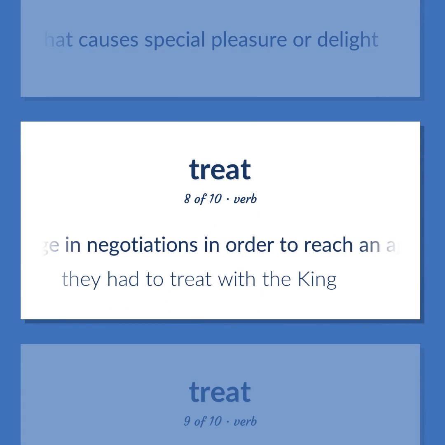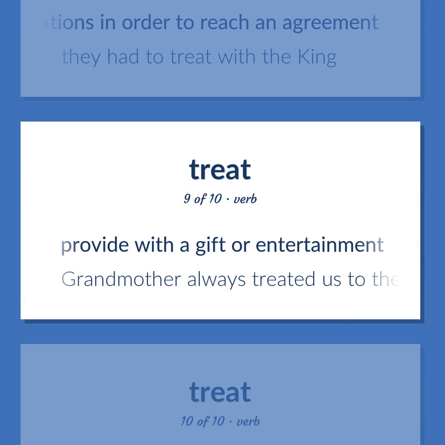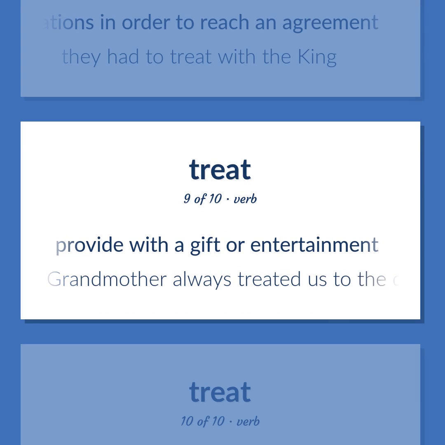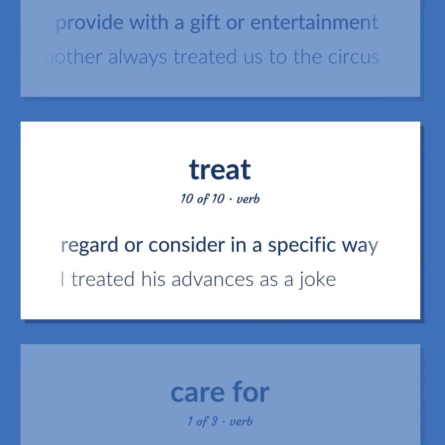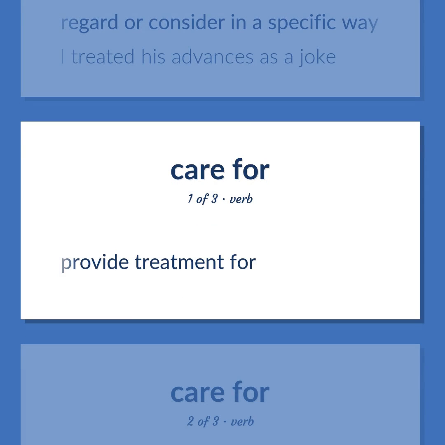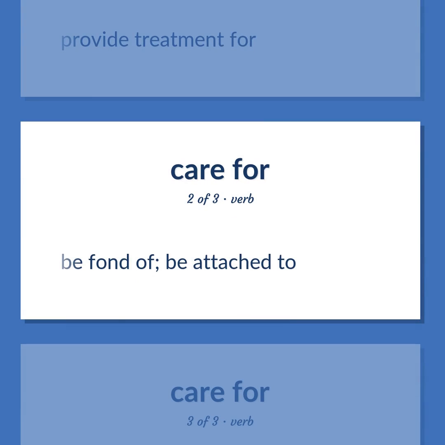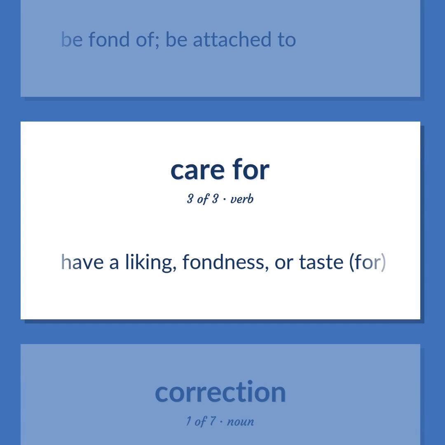Engage in negotiations in order to reach an agreement. They had to treat with the king. Provide with a gift or entertainment. Grandmother always treated us to the circus. Regard or consider in a specific way. I treated his advances as a joke. Provide treatment for. Be fond of, be attached to. Have a liking, fondness, or taste for.